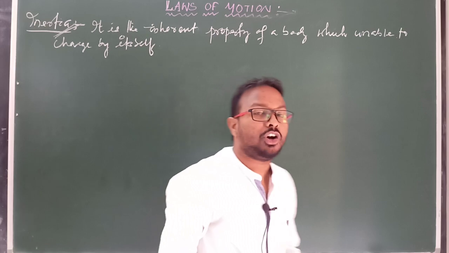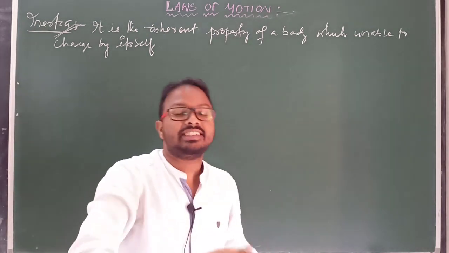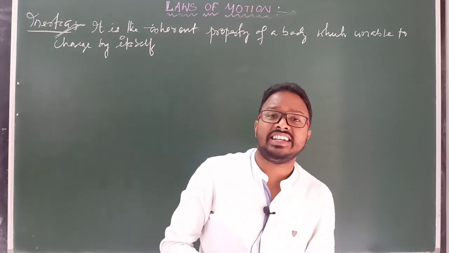So it is an inherent property of a body which is unable to change its state by itself.